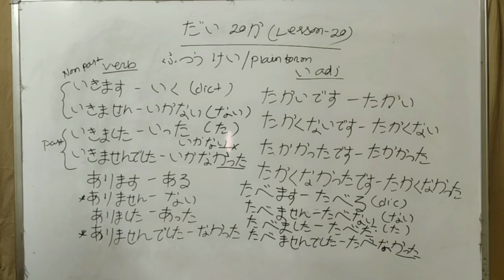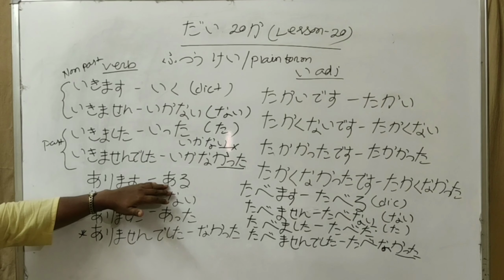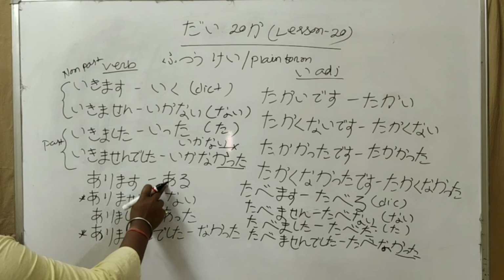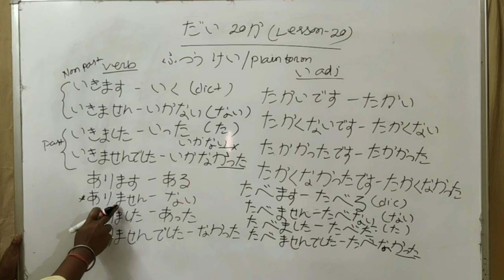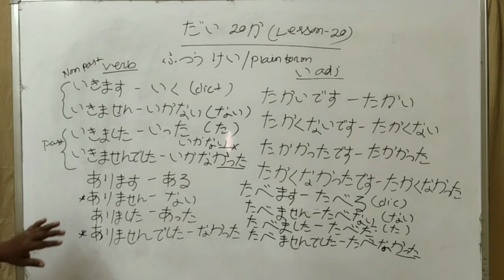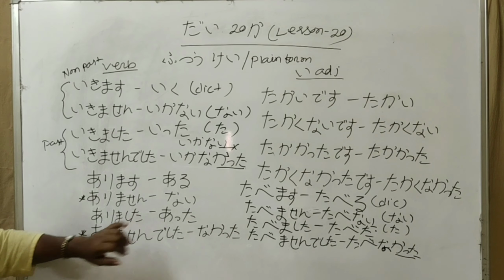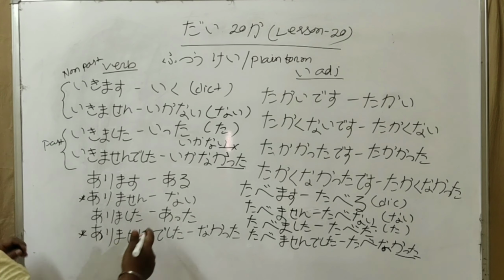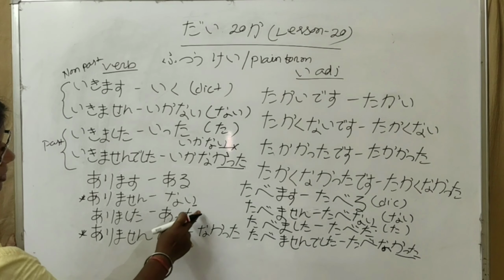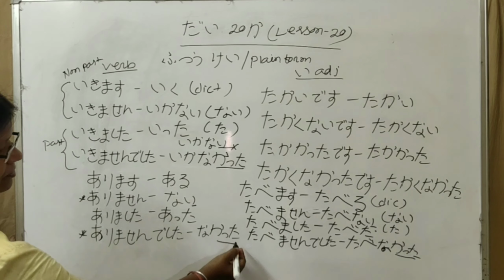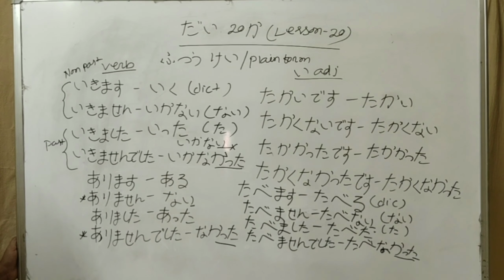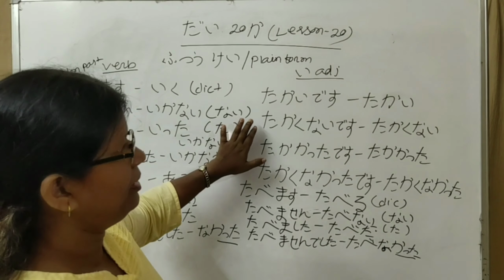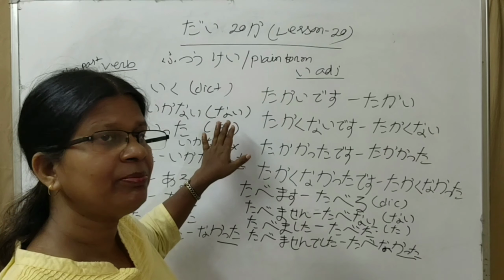There is one exception. It is arimasu. Arimasu changes to aru as its dictionary form. Arimasen, it is nai. Arimashita, it is atta. Arimasen deshita, it is nakatta. The rule is the same. You cut i from nai and add katta. It became nakatta.